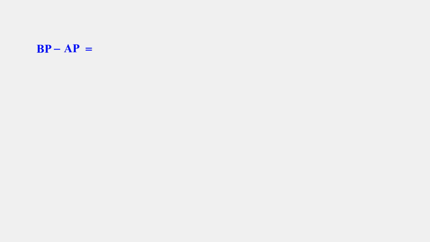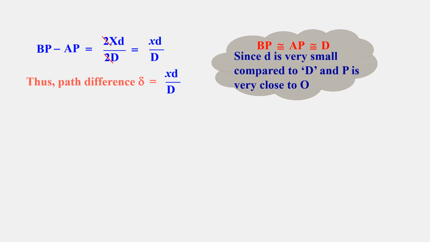BP minus AP is equal to 2xd divided by 2D. 2 and 2 get cancelled, giving rise to xd divided by D. Thus, the path difference delta can be written as xd divided by capital D. BP is nearly equal to AP, taken as nearly equal to D, since d is very small compared to D and P is very close to O.